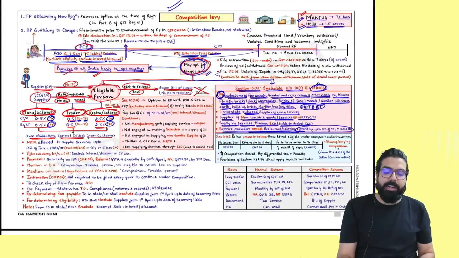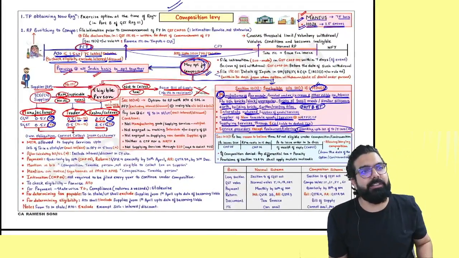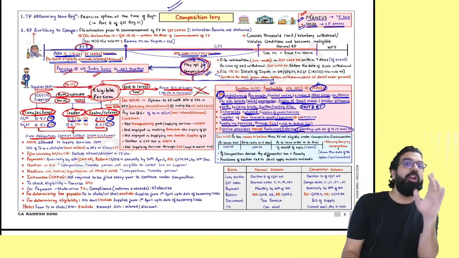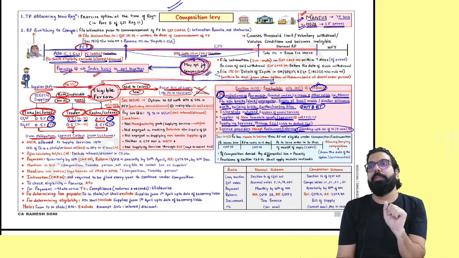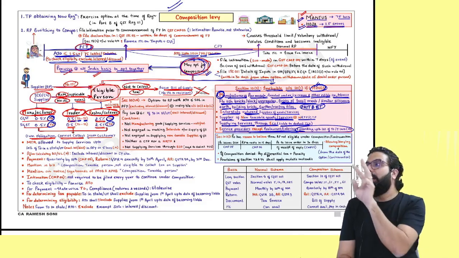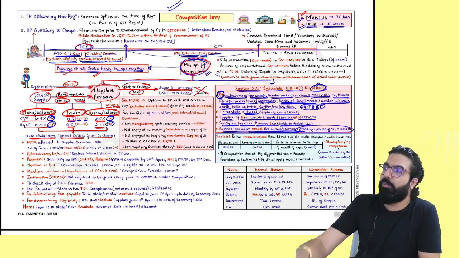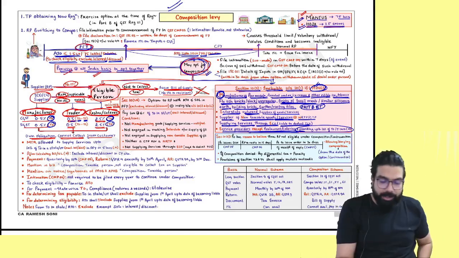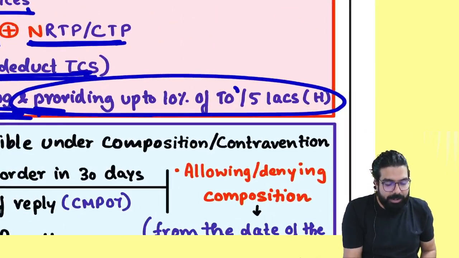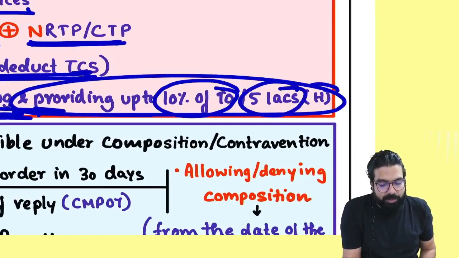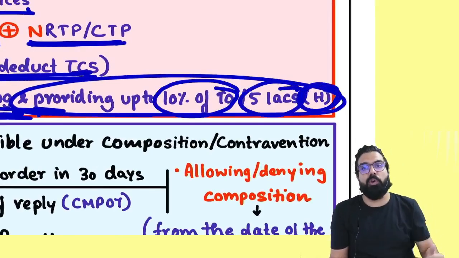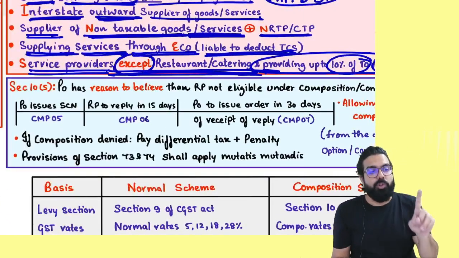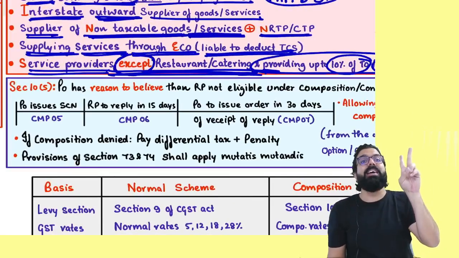Next. Now I asked, sir, can I provide a little services? And hence the government said you can provide a little services also if you are an MTR: manufacturer, trader, restaurant. I am manufacturing mobile phones. Can I give a little service also? The government said okay. Even if you are providing services up to 10% of the turnover or 5 lakh, whichever is higher, you will still be eligible for the composition scheme.